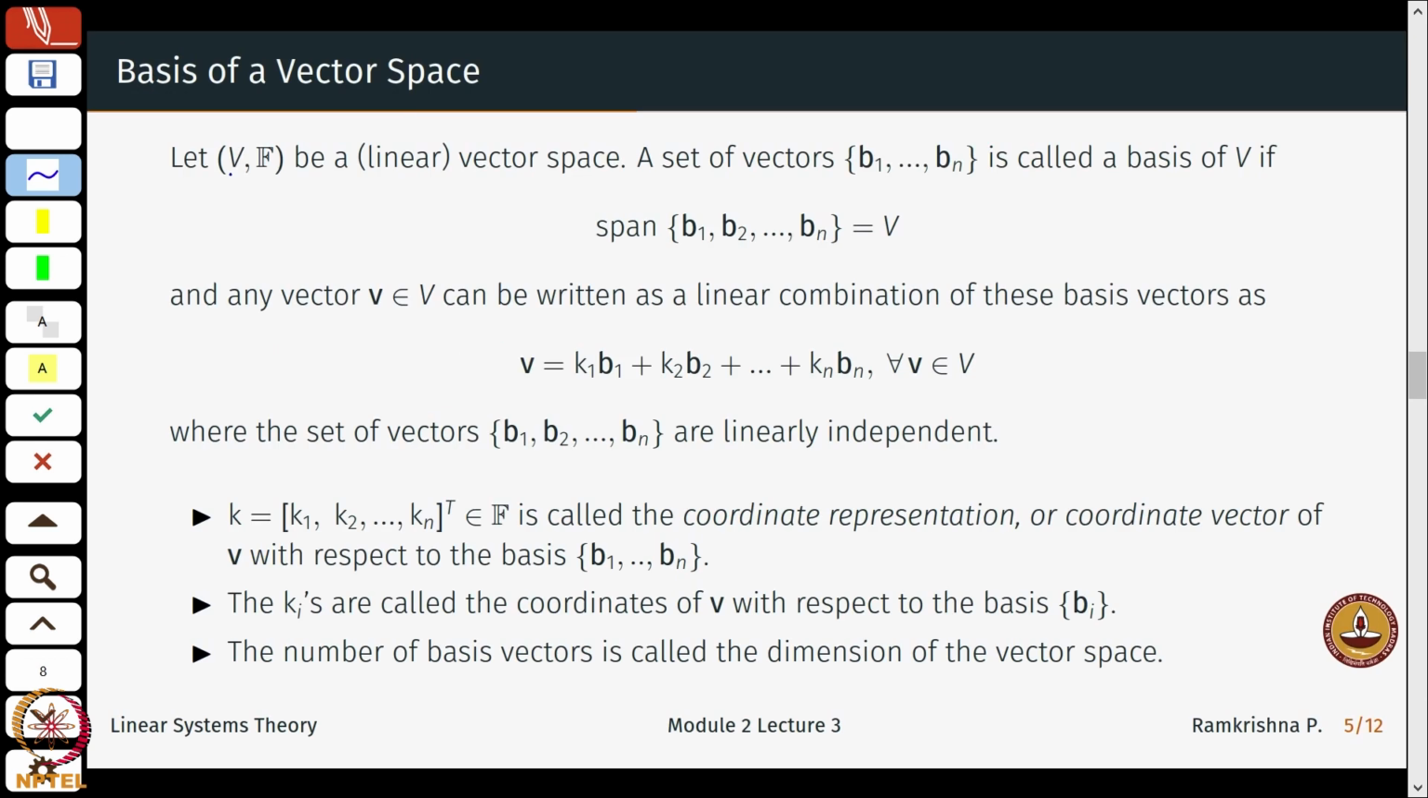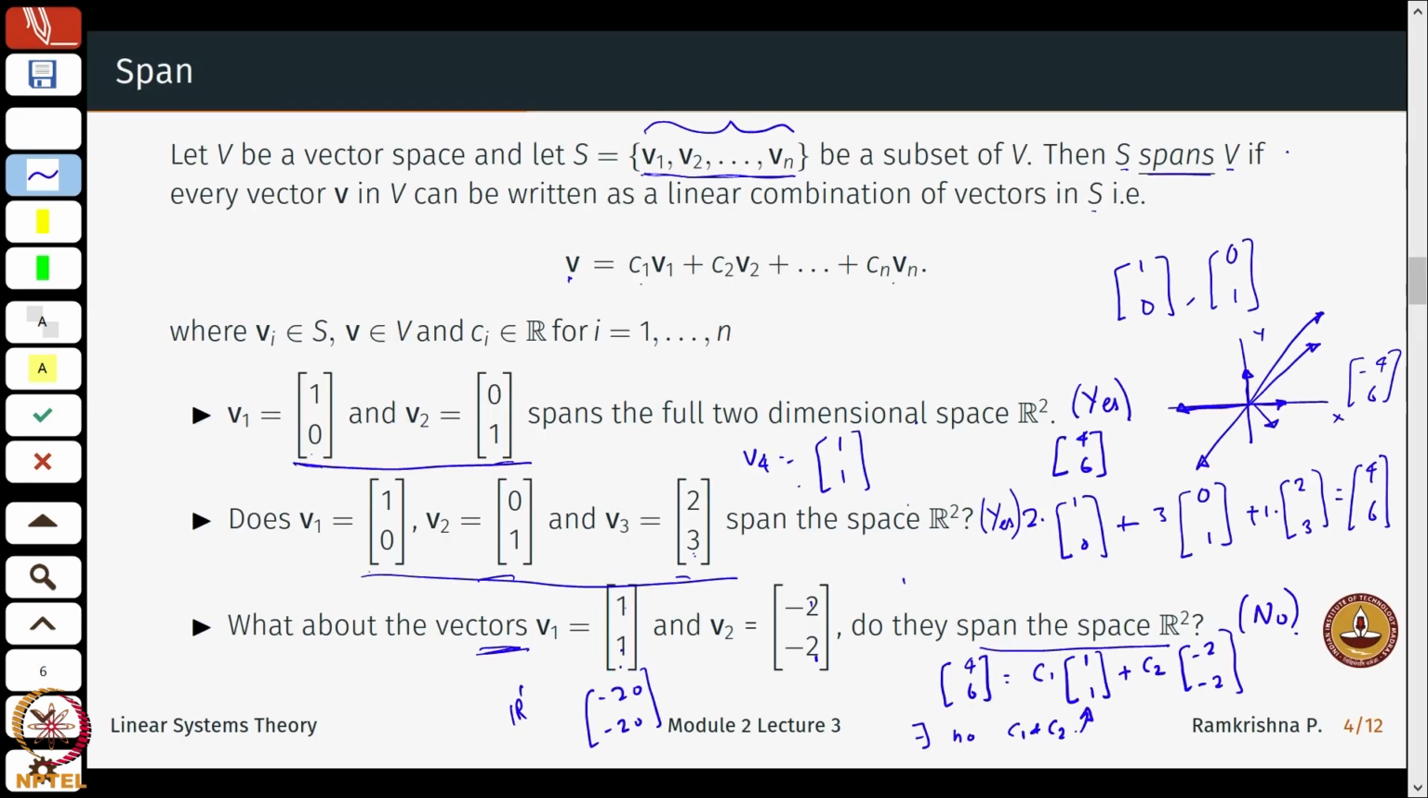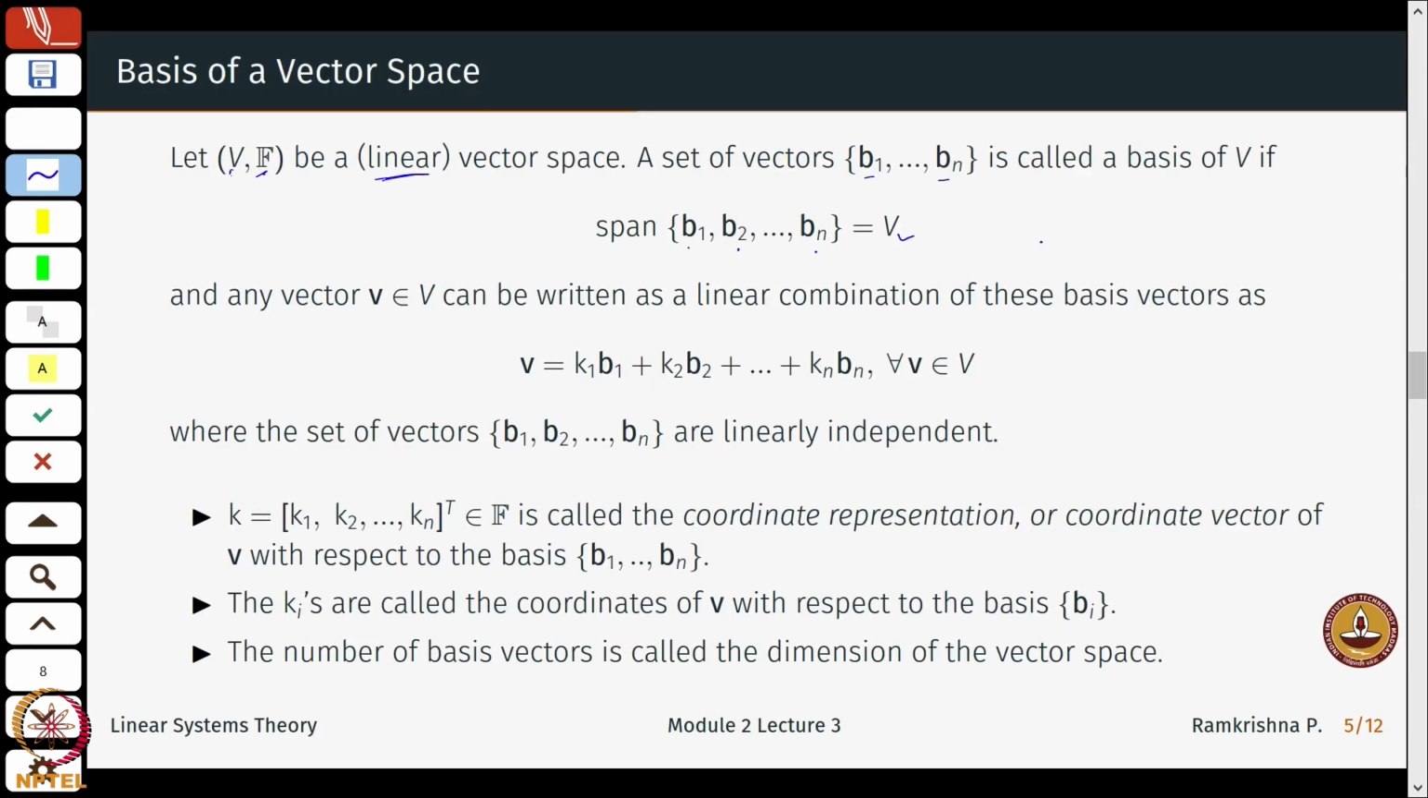So, again we start with a vector space V over a field F. It is a vector space, and this is also usually called a linear space. We will use these words interchangeably and they mean the same. The set of vectors B1 till Bn is called a basis of V if the set of n vectors span V. That is the same as here, right. So, this statement and the one here are the same.